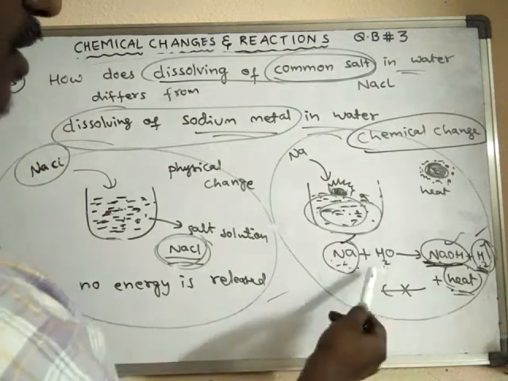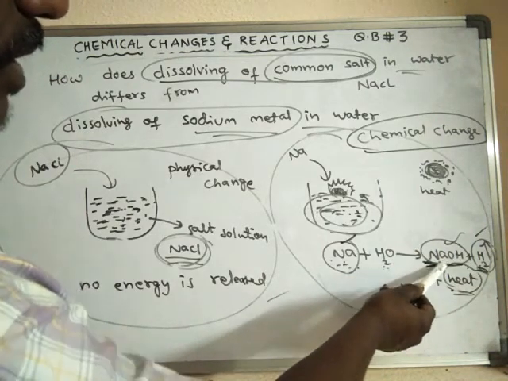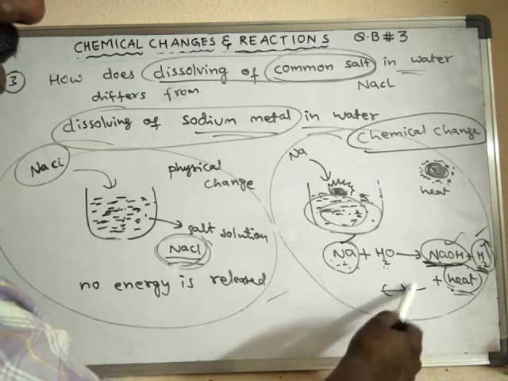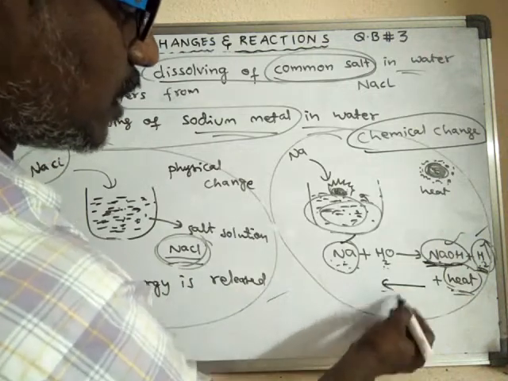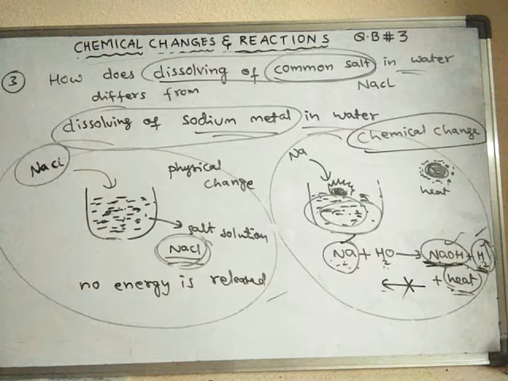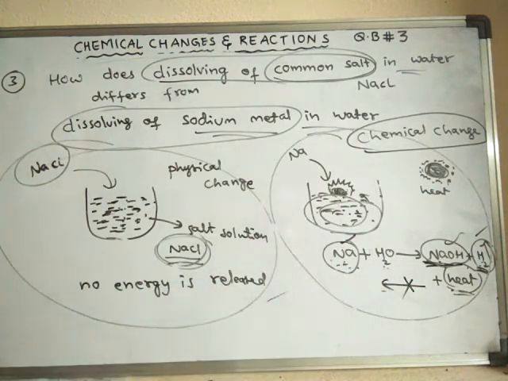And the change cannot be reversed. From this sodium hydroxide we cannot get back the sodium metal. So the reverse change, the backward reaction, is not possible. So dissolving of sodium in water involves a chemical change, whereas dissolving of common salt in water involves a physical change.